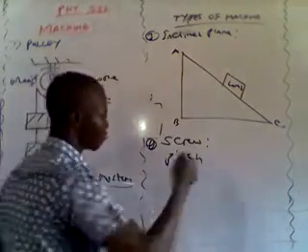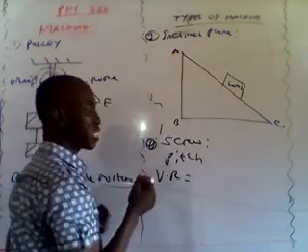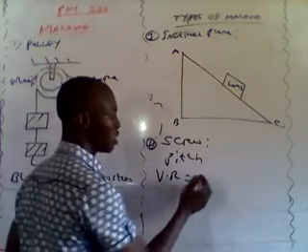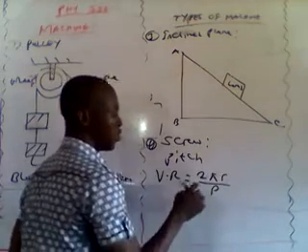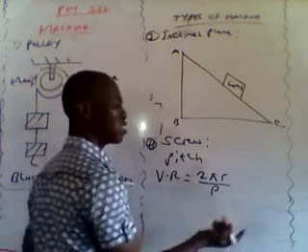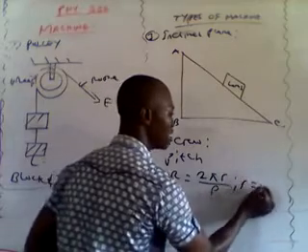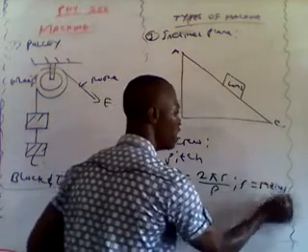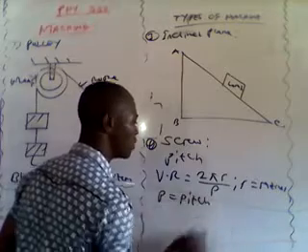So the velocity ratio of a typical screw as a device or tool is given as 2 pi r over p, where you know that 2 and pi are constant values. This r is the radius of the screw, while p stands for pitch.